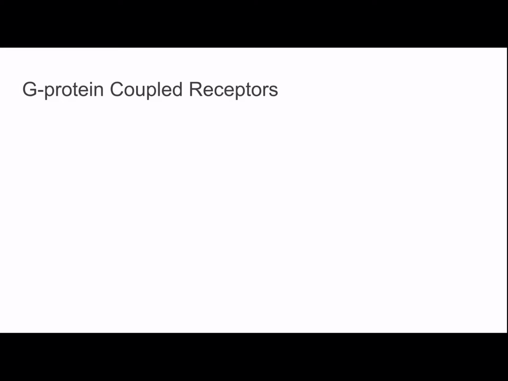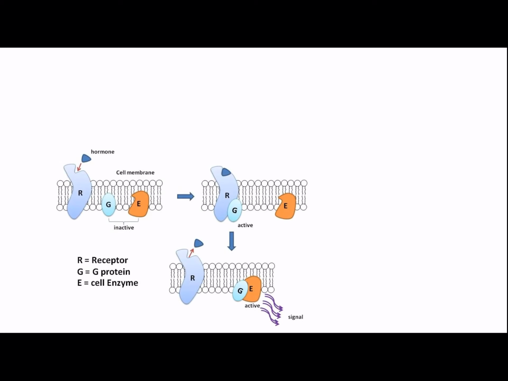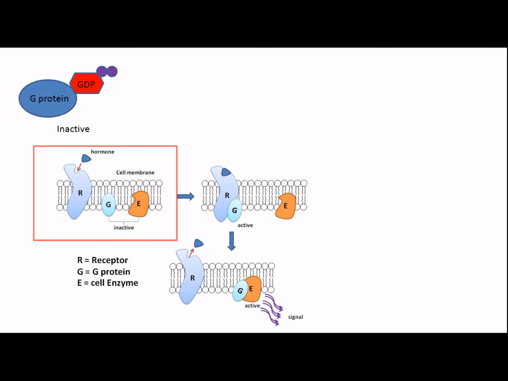Now for G protein coupled receptors. Starting with that first part, when GDP is bound to the G protein, it is inactive. And for those of you who haven't heard of GDP before, you can think of it as similar to ADP, that's adenosine diphosphate. This is guanine diphosphate, so it's a different nitrogen base.